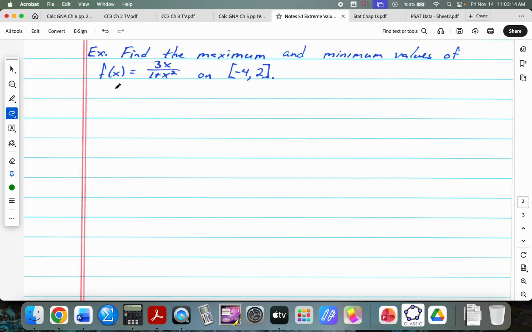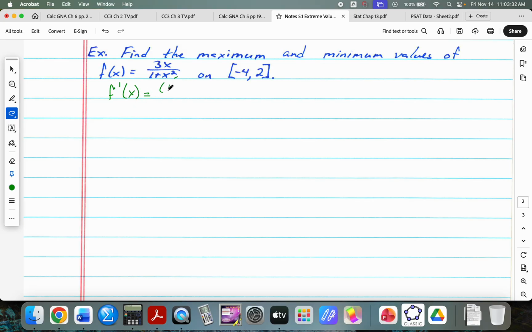So I'll look for critical points. Can I simplify this at all before I start looking for those? No. I don't have any choice but to use the quotient rule.